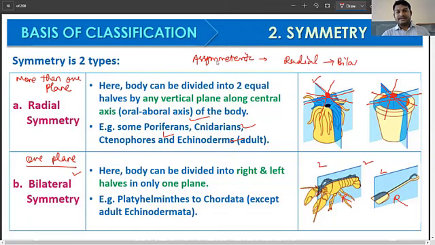The simple organisms typically are asymmetric, a little bit advanced ones have radial symmetry, and as we go to higher organisms, they have bilateral symmetry. So bilateral symmetry is an advanced feature.